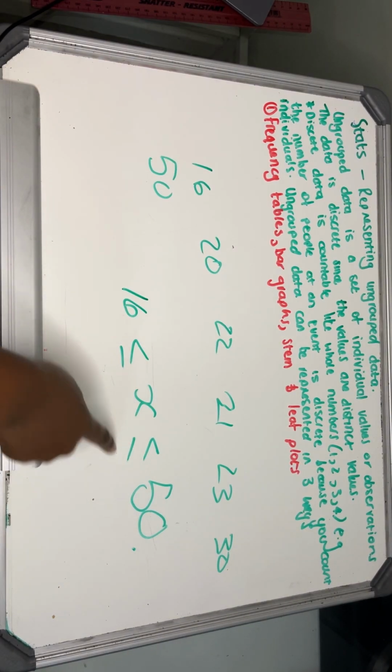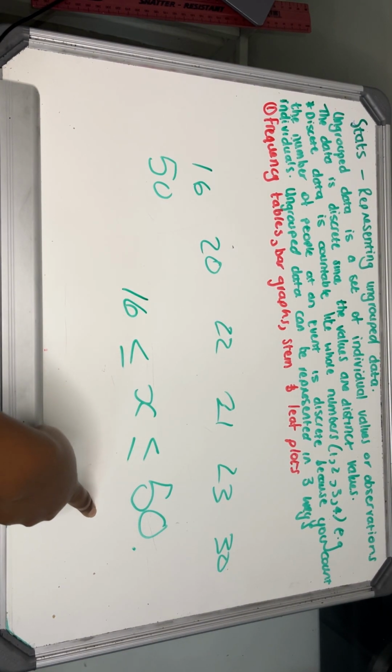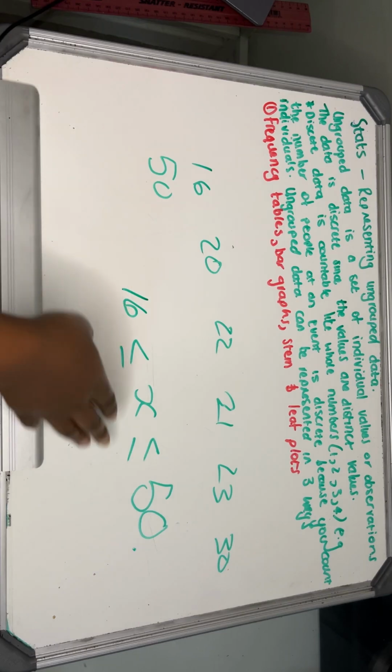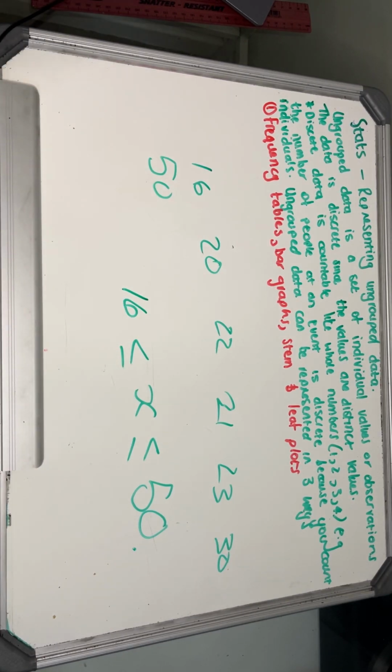But from here, can you tell me how many people you asked? No, you can't, right? It's grouped data. You can only tell me they are aged 16 to 50. I hope it's making sense.